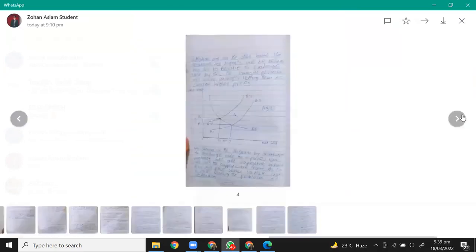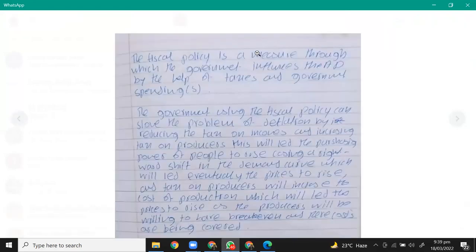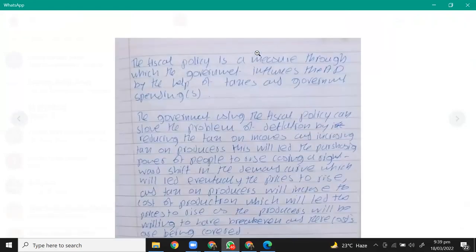Correct. Okay. Now, the fiscal policy. Okay, this still goes on. The fiscal policy is a measure through which the government influences the aggregate demand with the help of taxes and government spending. The government using the fiscal policy can solve the problem of deflation by reducing the tax on incomes and increasing tax on producers.